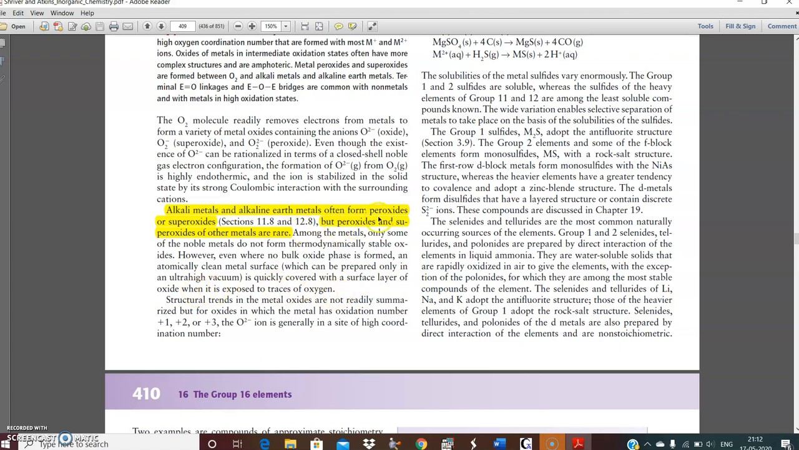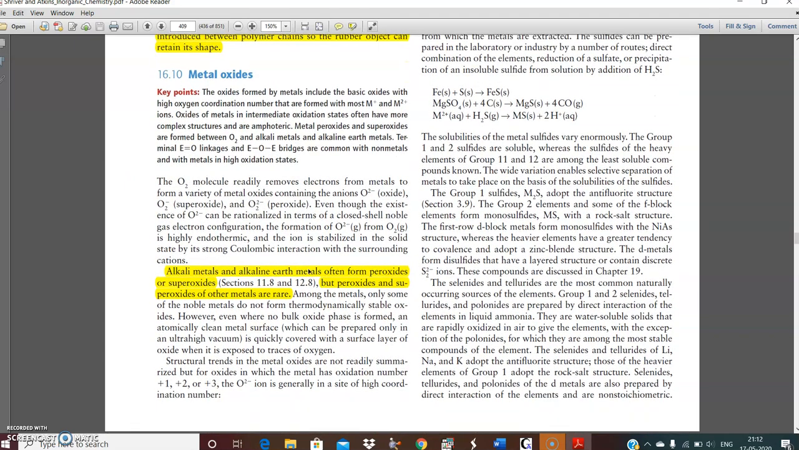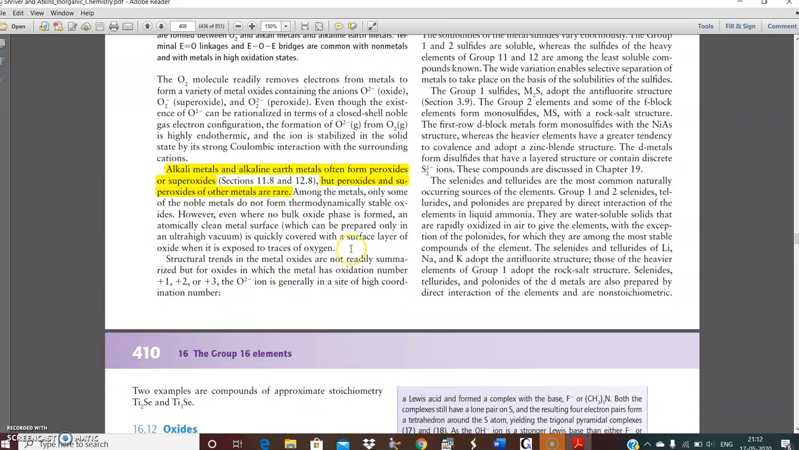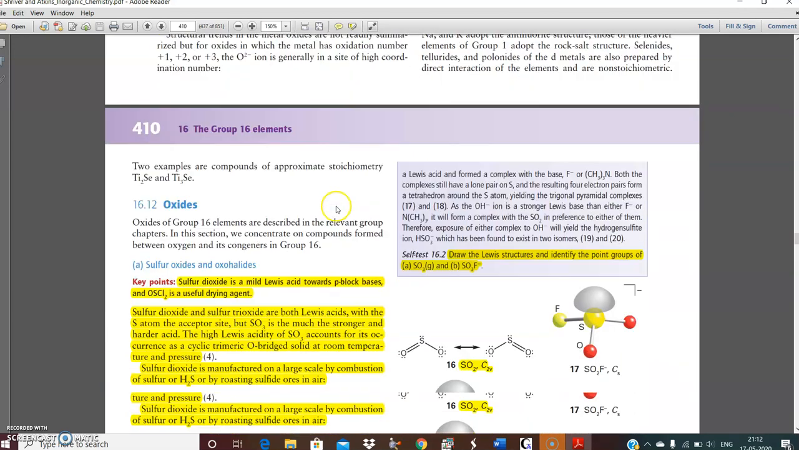Among the alkali metals, potassium forms a superoxide, bearing the formula K2O. The formula part you can look up in different books. It is there in different books.